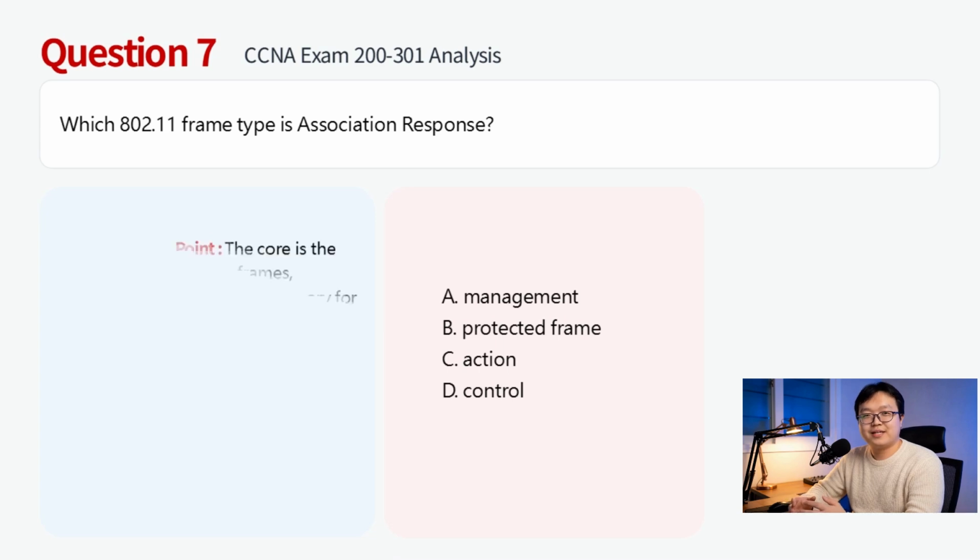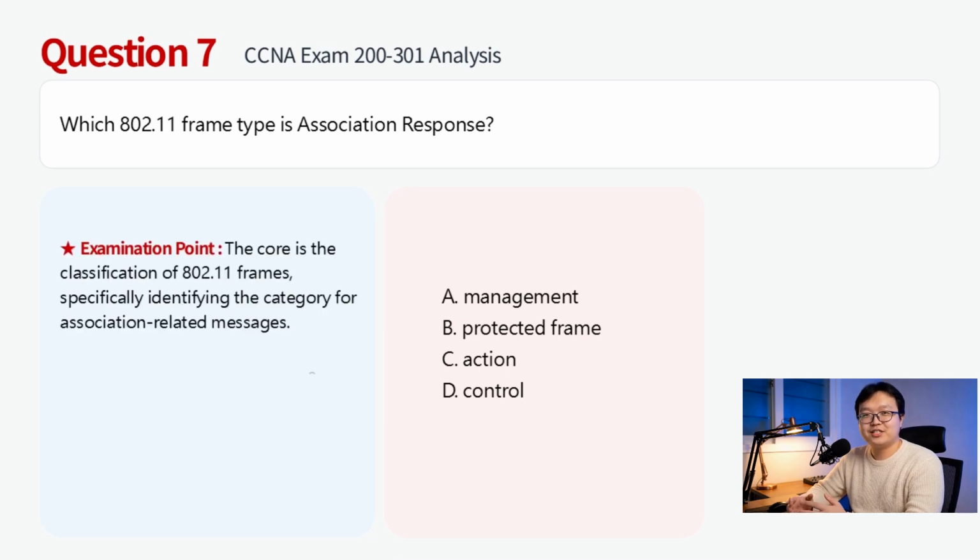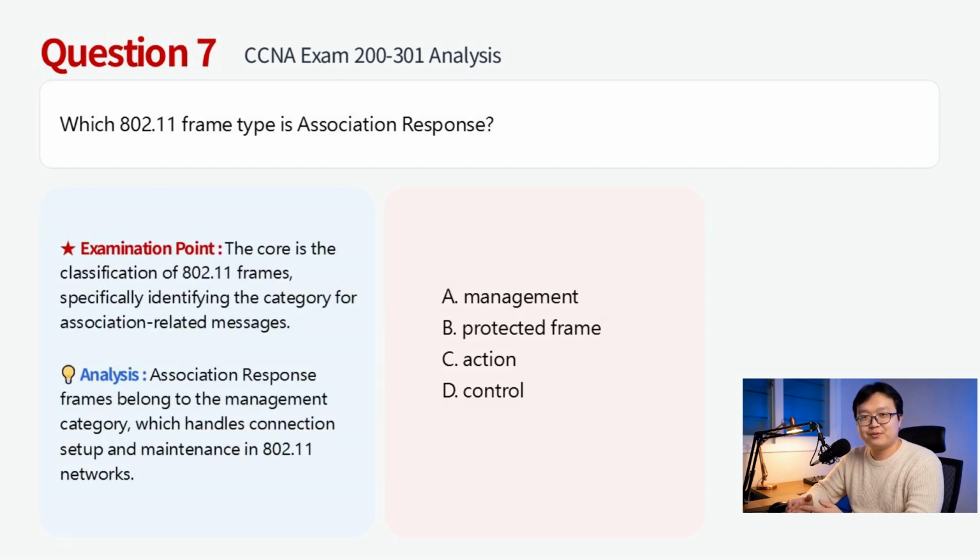Association response is part of the 802.11 station association process, which falls under network management functions. All frames used for managing the wireless connection, like association requests and responses, are classified as management frames. Therefore, this question chooses A.